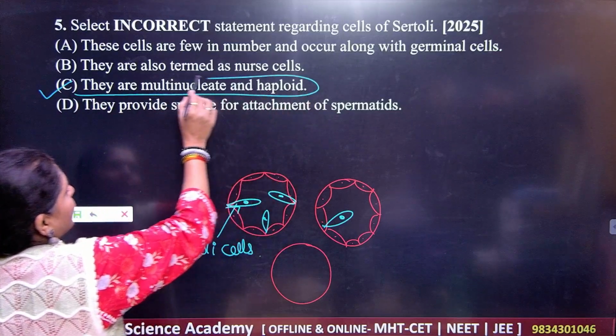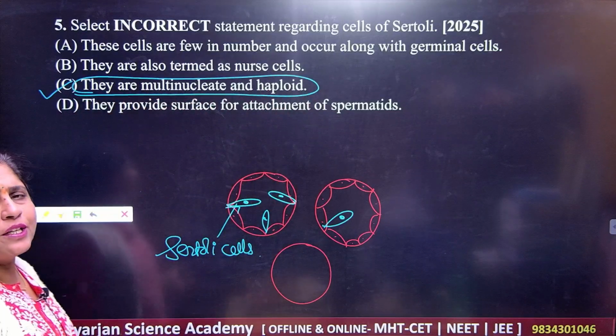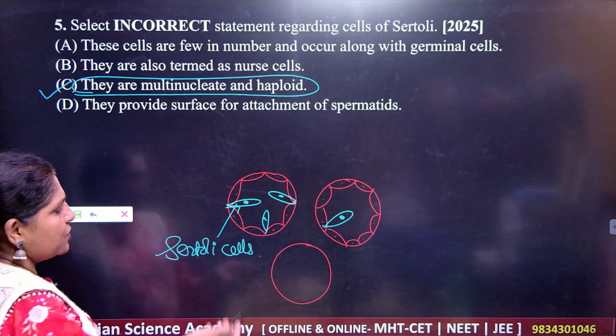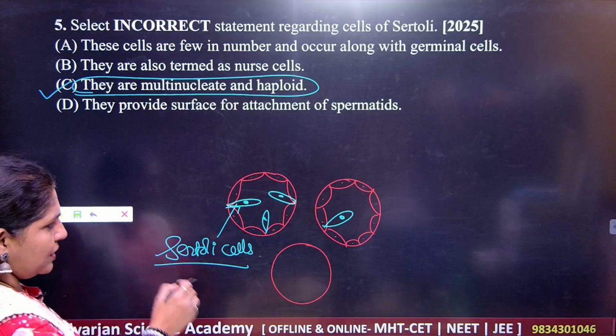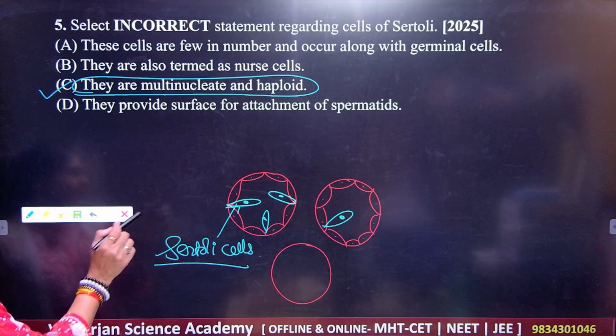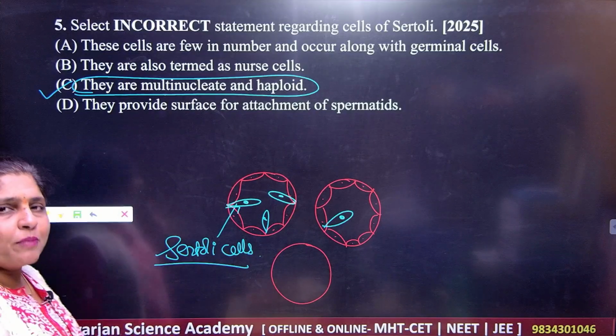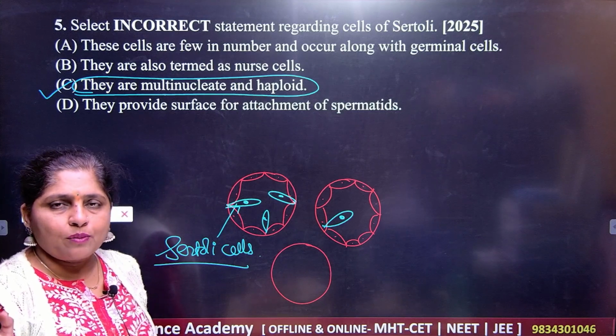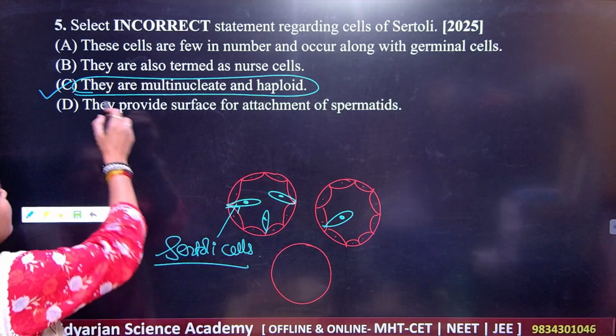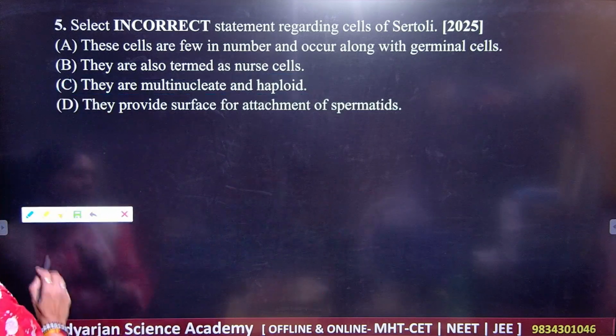They are not multinucleated, they are not haploid. So for question number 5, all the students please note down, C is the correct answer here. Okay? Next.